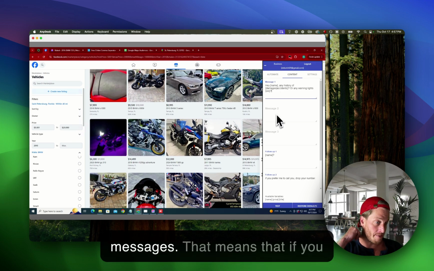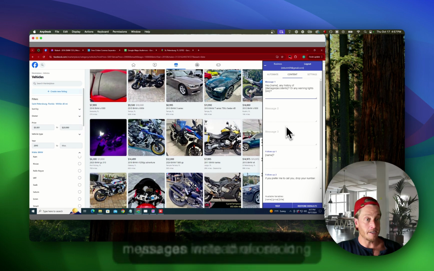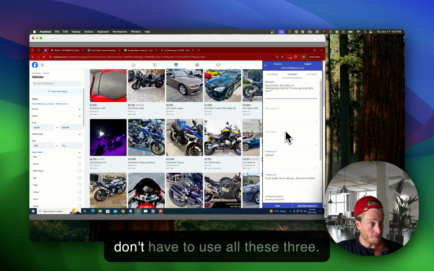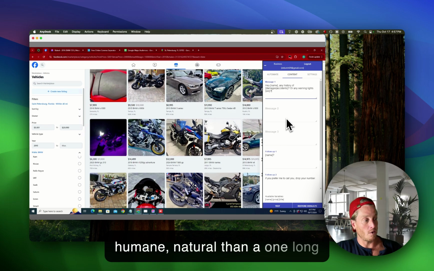We set up to 3 messages. That means that if you want 3 messages to be sent, you can write 3 short messages instead of 1 long message. The benefit of that is that the user gets 3 notifications on their phone. You don't have to use all these 3. We found 3 messages is more humane, natural than 1 long message.